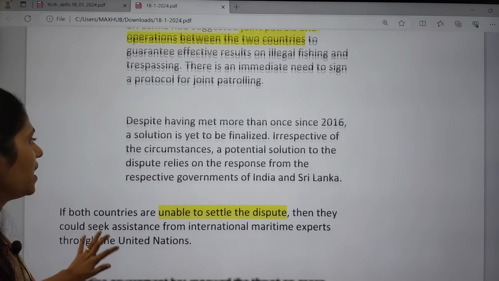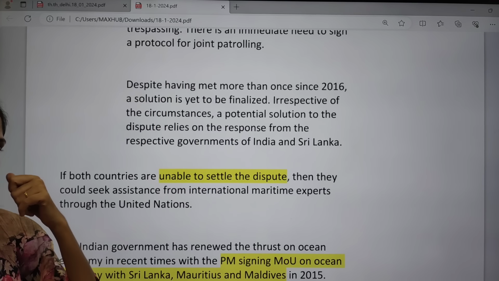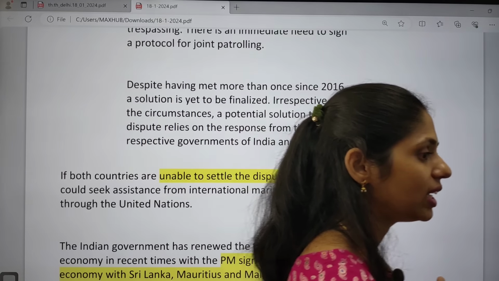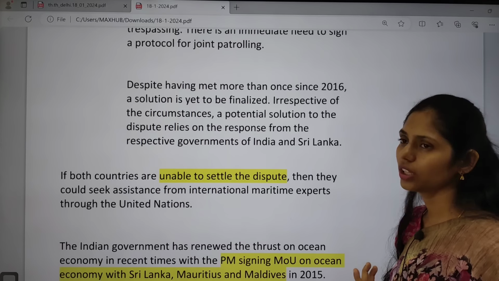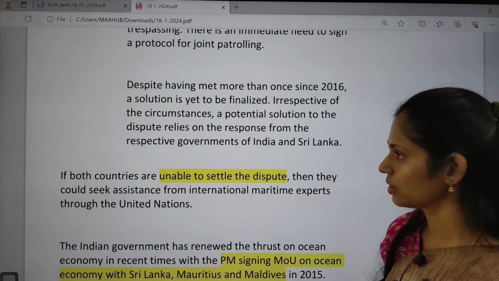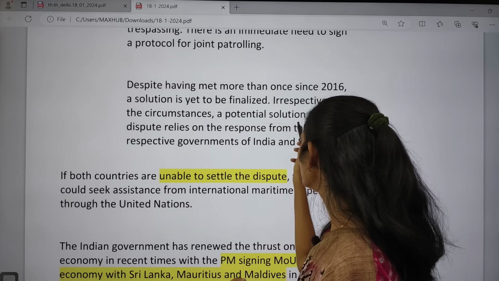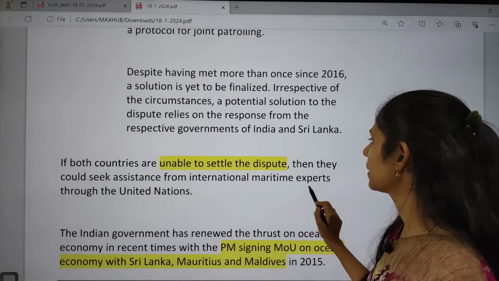Despite having met more than once since 2016, a solution is yet to be finalized. After the number of times India and Sri Lanka have met and talked about this issue, there is still no final solution. Irrespective of the circumstances, a potential solution to the dispute relies on the response from the respective governments.